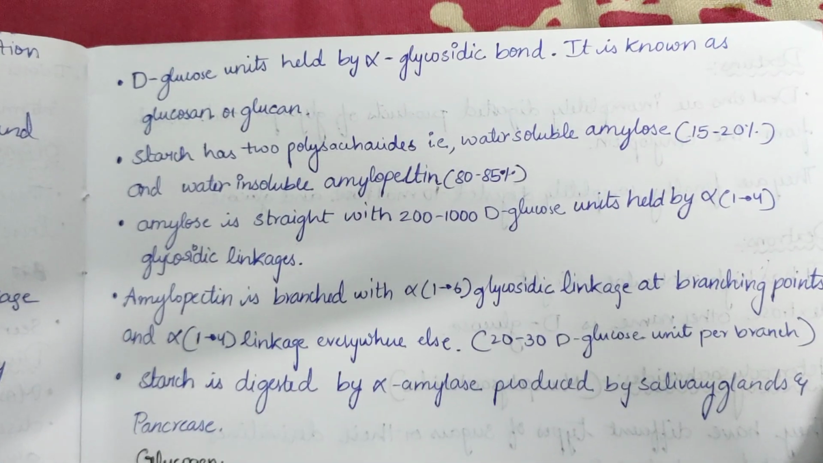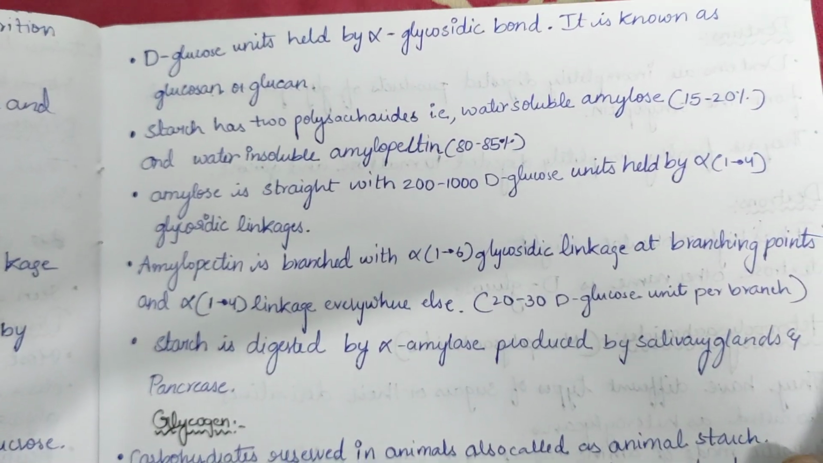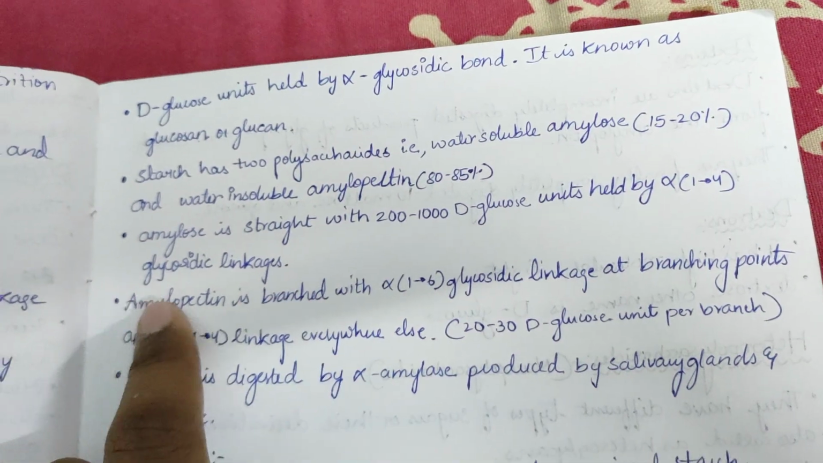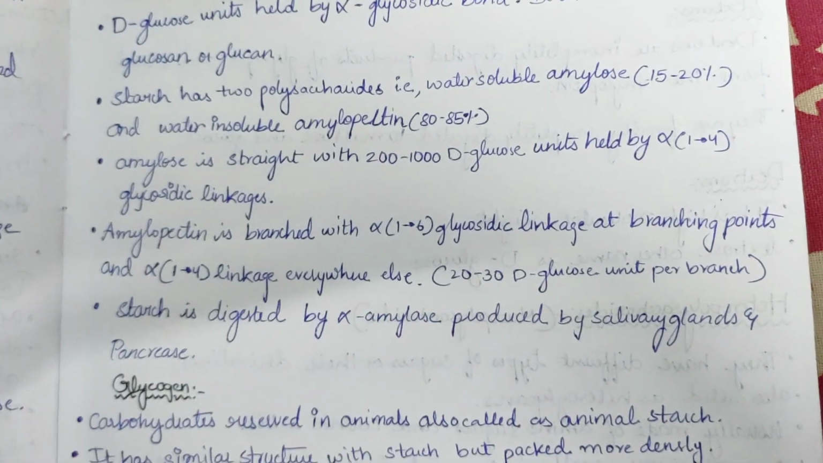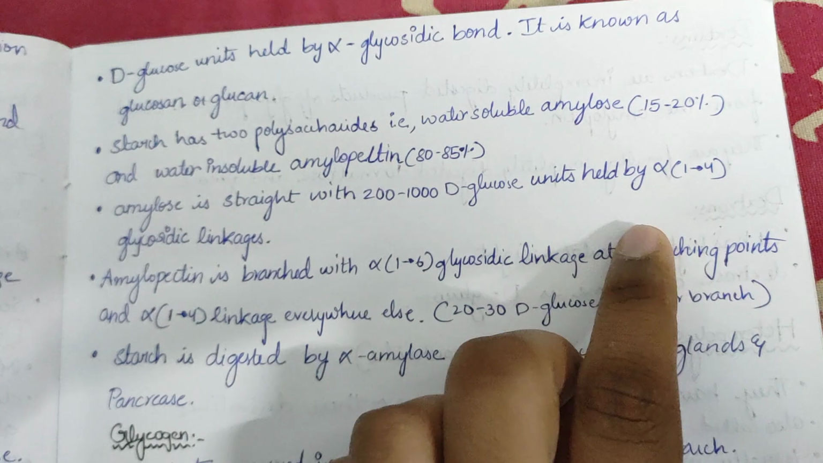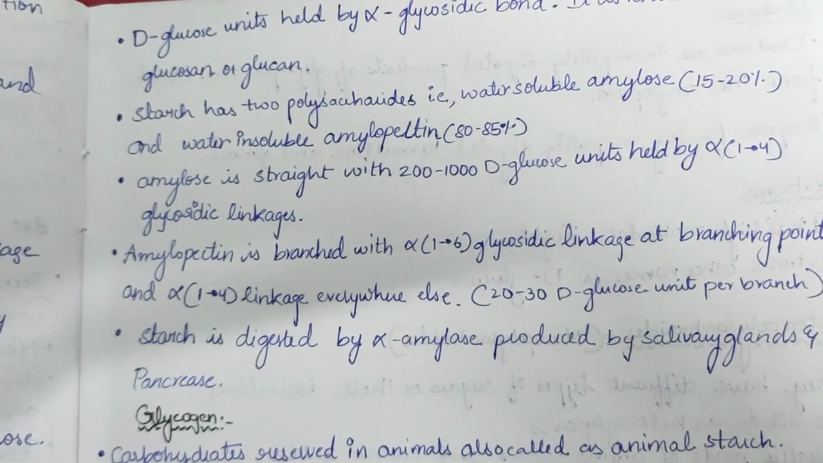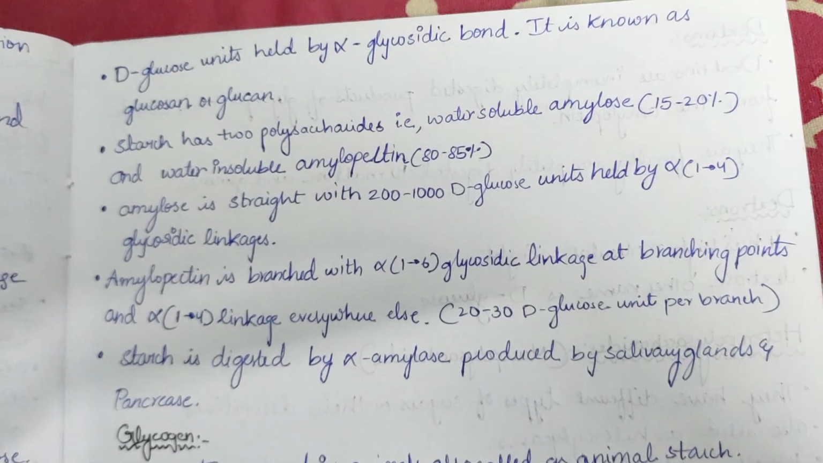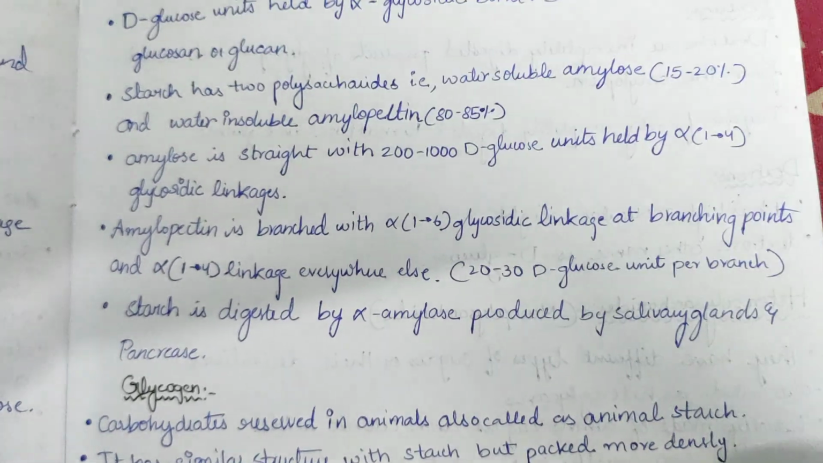The amylose is a straight chain with 200 to 1000 D-glucose units which are held by alpha 1,4 glycosidic linkages. Now amylopectin is branched, with a straight chain composed of alpha 1,4 glycosidic bonds, and where the branching occurs, it is attached by alpha 1,6 linkage. There are 20 to 30 D-glucose units per branch that we can see in this amylopectin. Starch is digested by alpha amylase produced by the salivary glands and pancreas.